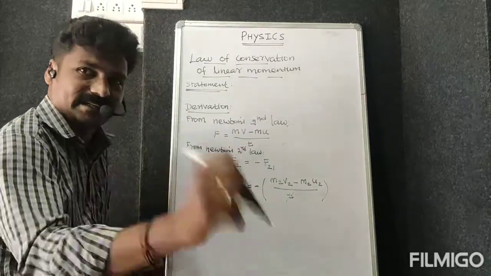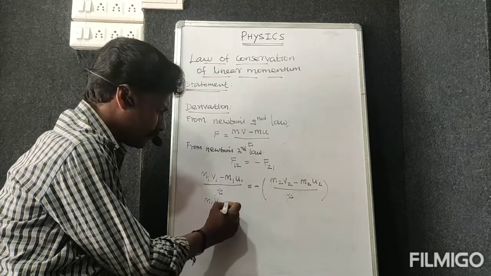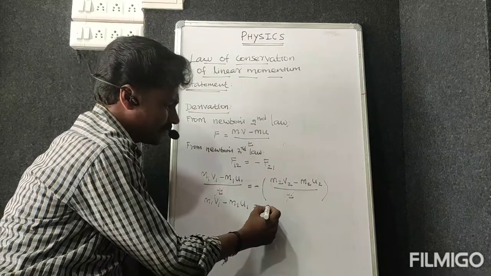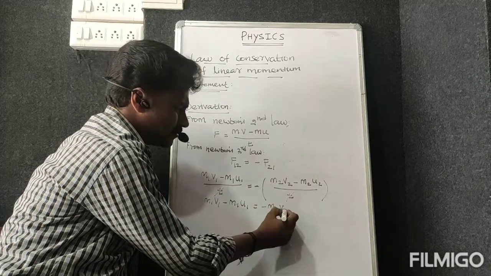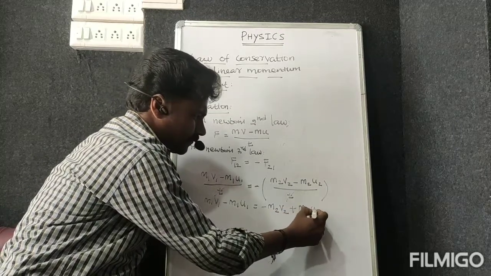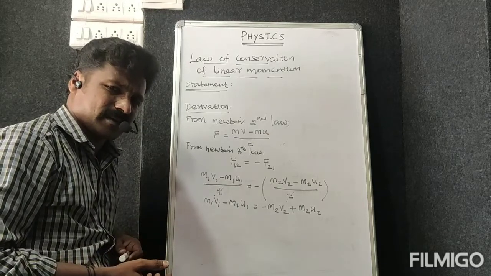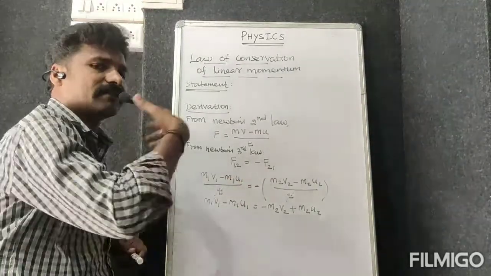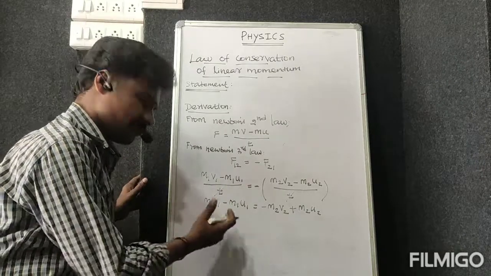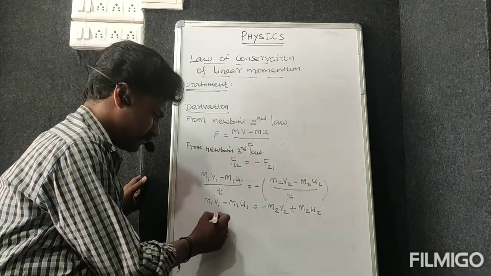So we can write the remaining terms, that is m1 v1 minus m1 u1 is equal to minus multiplied inside: minus m2 v2 minus of minus plus m2 u2. So now let's take all the u terms to one side, all the v terms to another side. For my convenience I can write m1 v1.